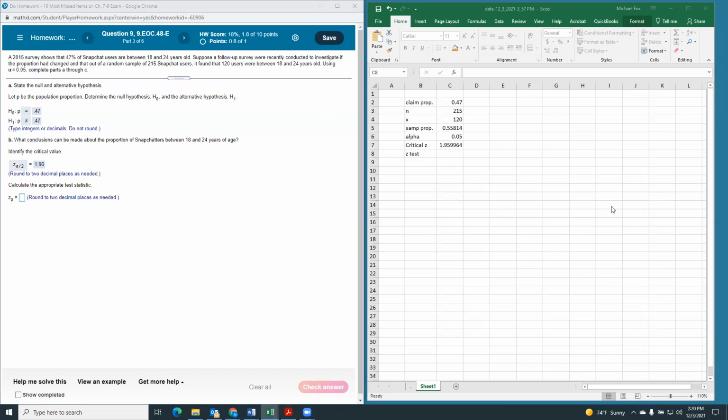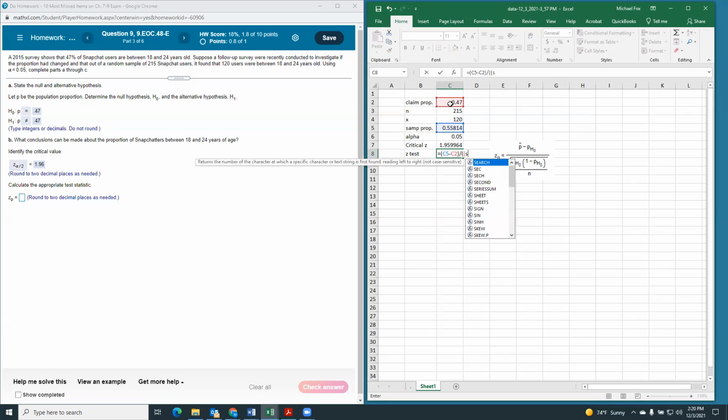I've got the formula for the test statistic right here. So it's just going to be our P bar, which is our sample proportion, minus our claim proportion over the square root of the claim proportion times 1 minus the claim proportion over N. So this will equal sample minus claim. There's our numerator. And our denominator, the square root.